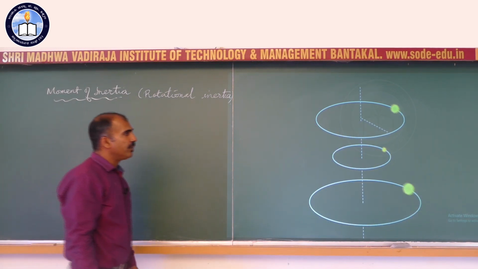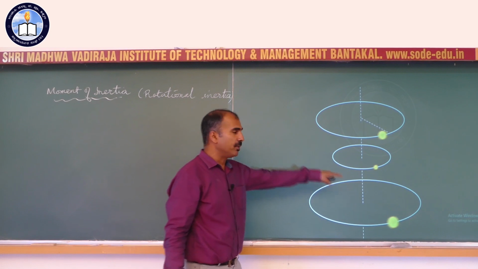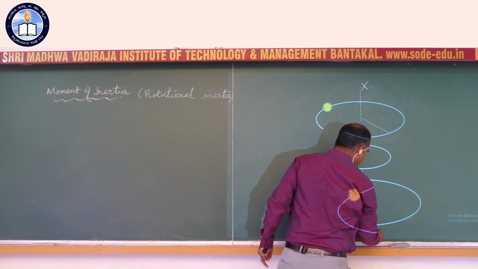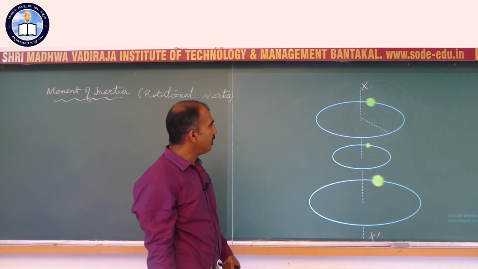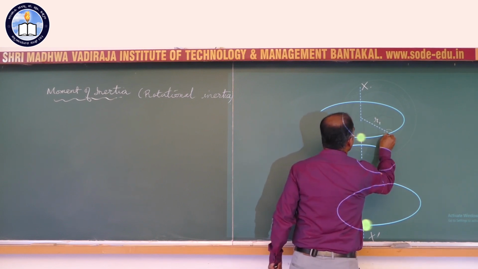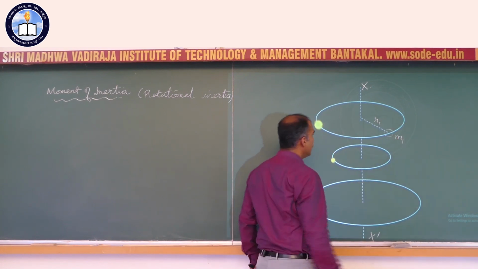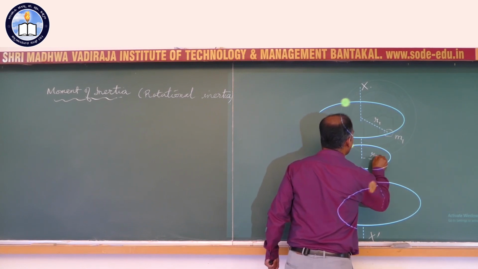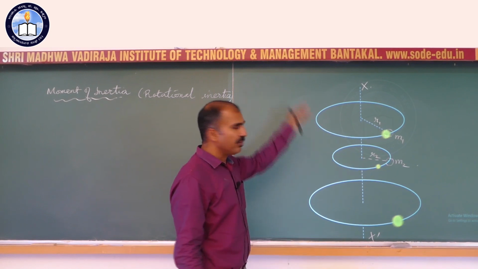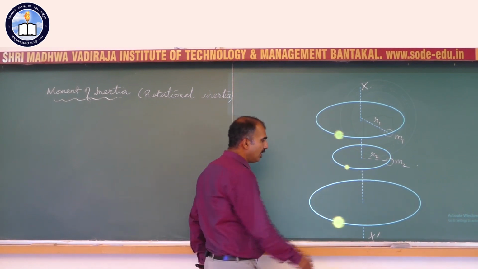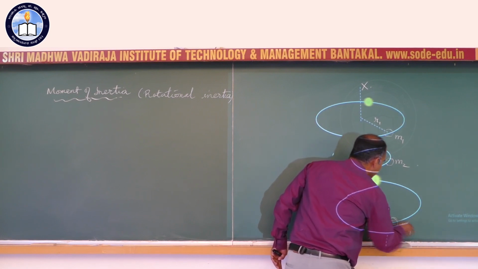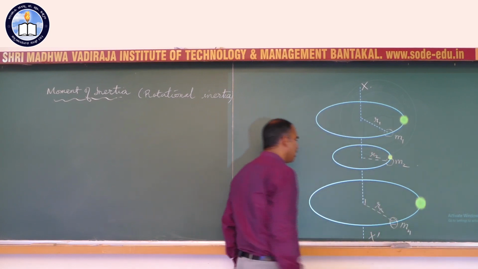What if you have multiple bodies, multiple objects, multiple particles, all spinning about this common axis, call it xx dash. They have different radii, as you can see. The first one has radius r1, perhaps having mass m1. The second one has radius r2, the mass of which is m2. And there are n number of particles, all of them haven't been shown. This is the nth particle here, having a mass mn at a perpendicular distance Rn, or the radius of the